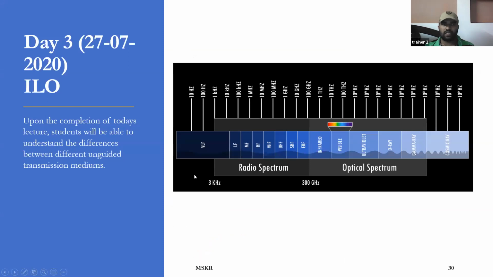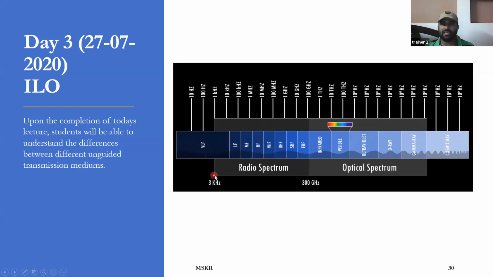So in today's class, we are going to see about unguided transmission medium, which is also called wireless transmission medium. So we will see what are the different types of wireless transmission mediums that are available, what are the fundamental properties, and what are the applications. Before starting the session, just look at the diagram. This figure shows different frequency ranges and their corresponding names.